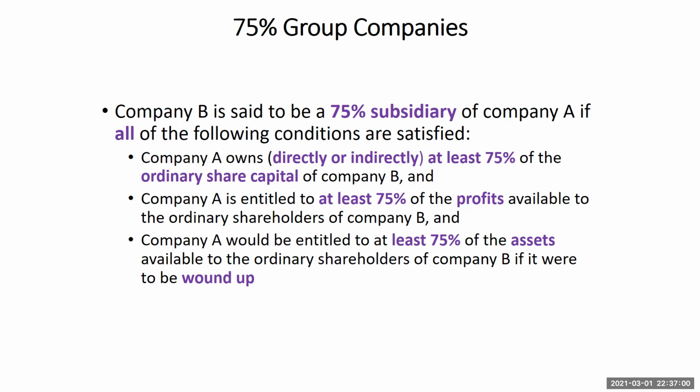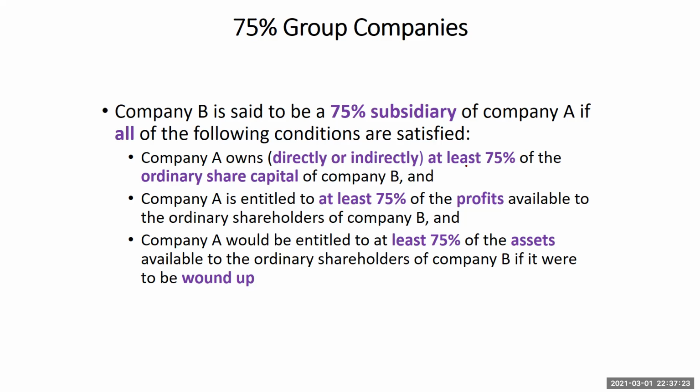Now, 75% groups. Company B is said to be an example. Let's take company B as a company. It's said to be a subsidiary of company A, or it's said to be a 75% subsidiary of company A if all of the following conditions are met. So one, when company A owns directly or indirectly at least 75% of the share equity capital or ordinary share capital of company B.